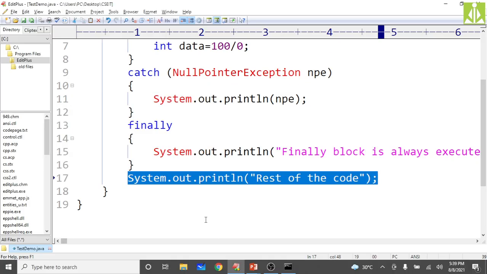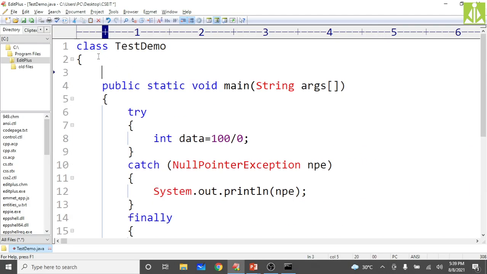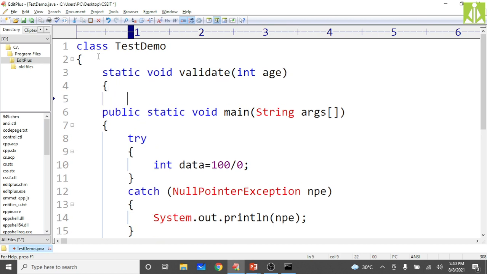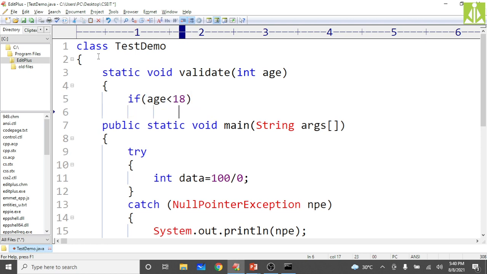So here what we have to do, you write the validate function first. Static, because we are calling this function directly inside the main method, so we have to make this function static void validate of int age, isn't it? Then inside it check the age. If at all age is lesser than 18 years, then what we need to do, create the object using the throw keyword.